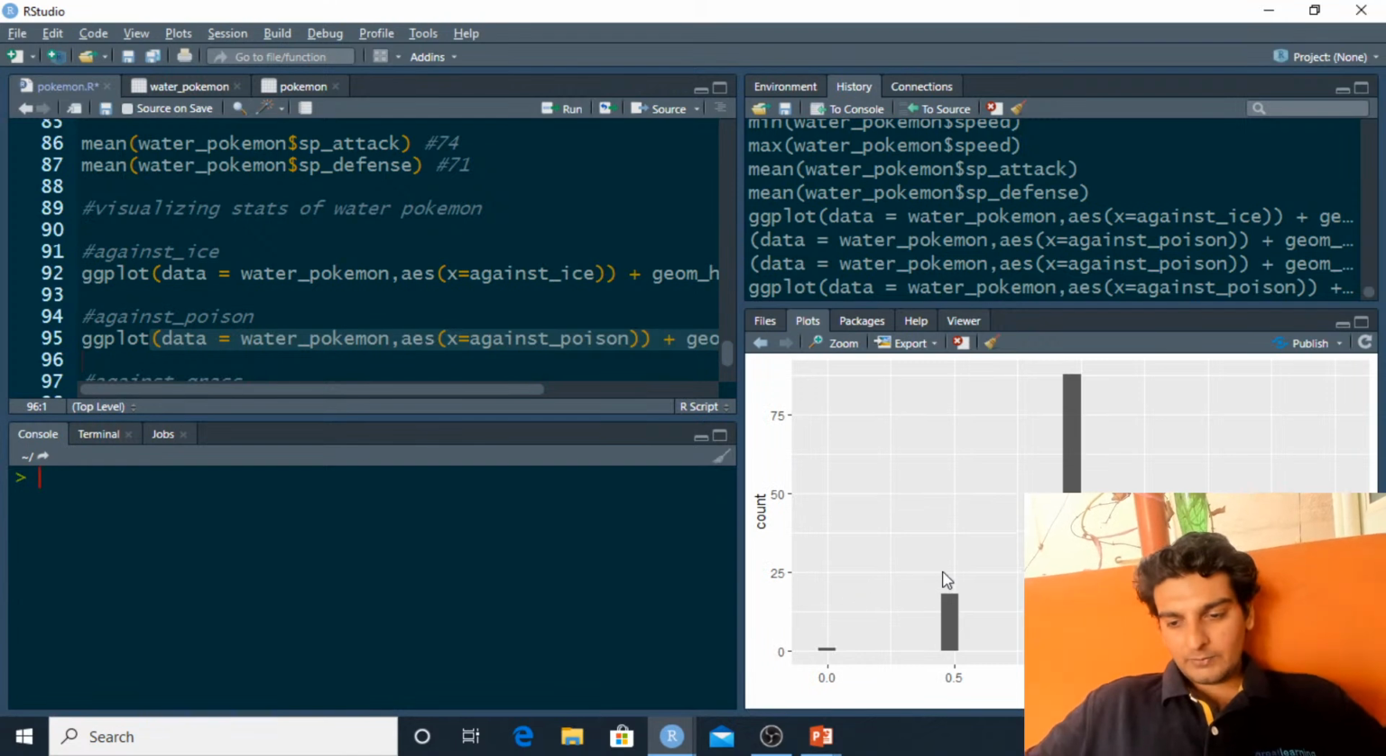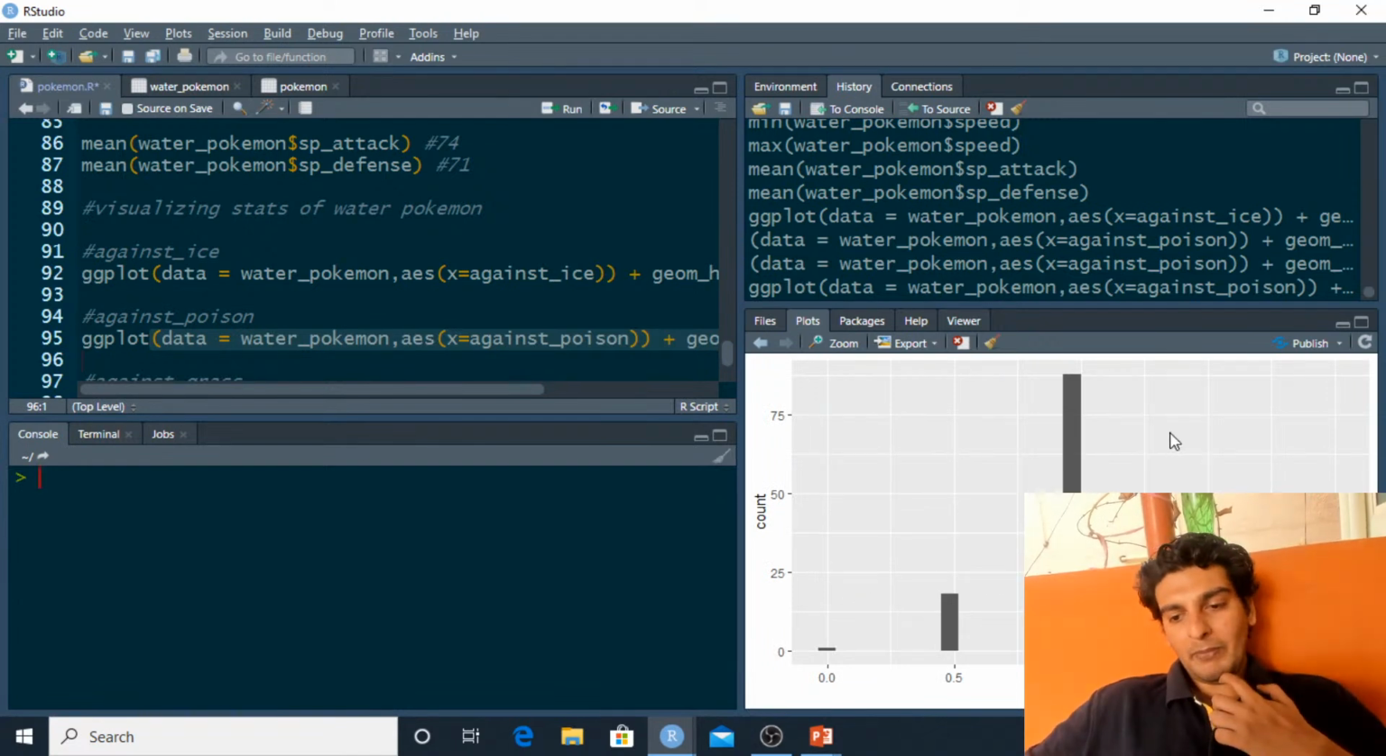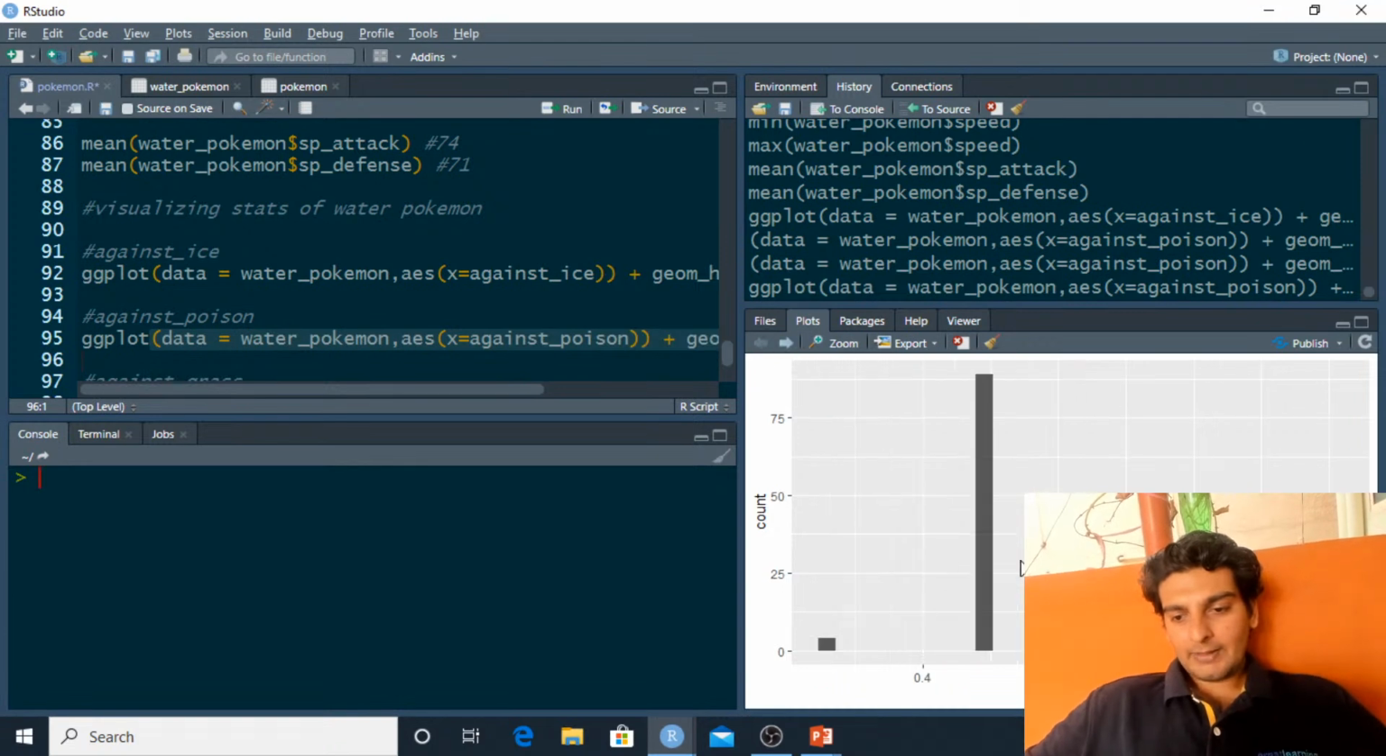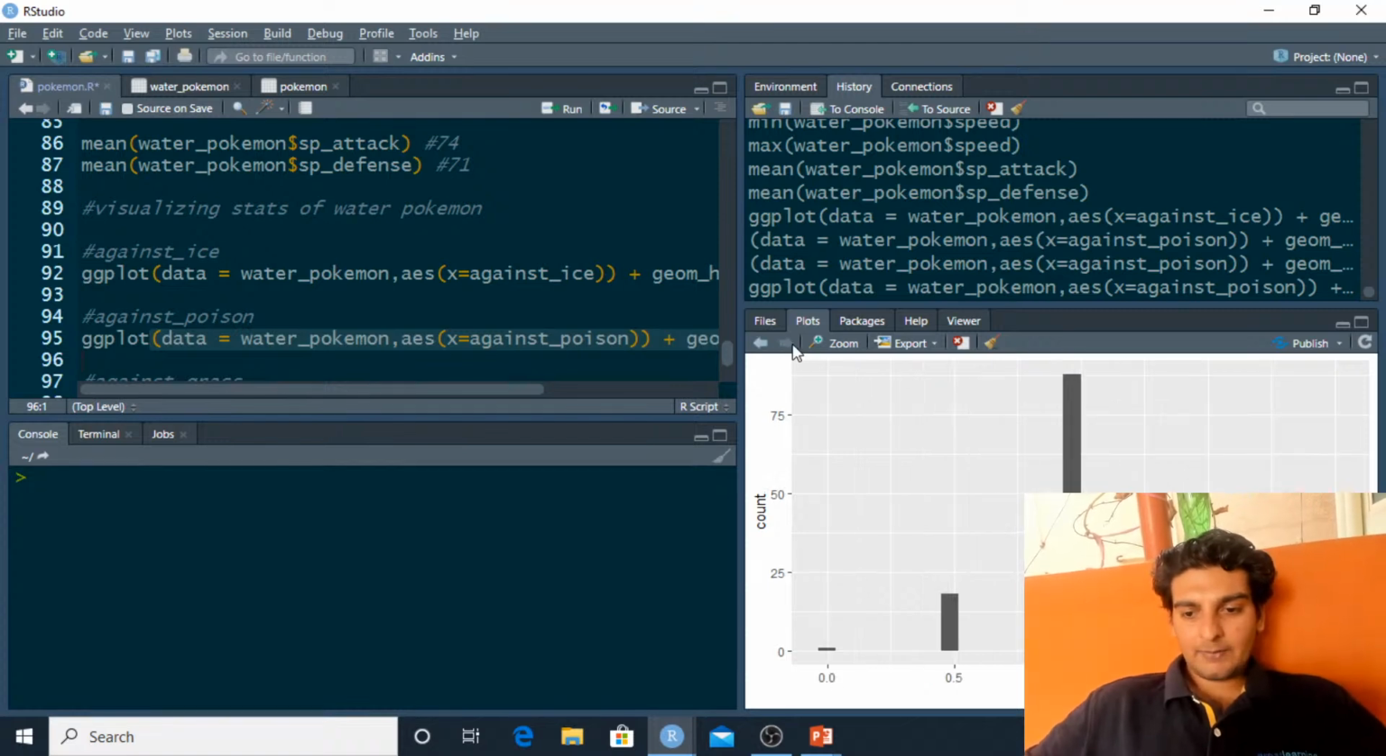Right, so it seems that water type Pokemon are better against poison type Pokemon. Now let me compare this with ice. As you see, with respect to ice type Pokemon, most of the Pokemon had an average rating of 0.5 against ice type, and over here, most of the water Pokemon have a rating of 1 against poison type.